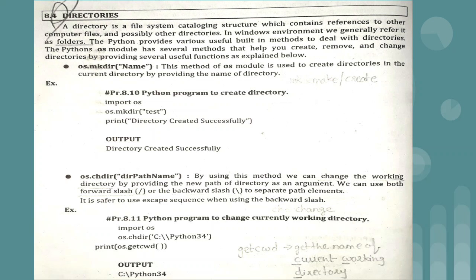So the first topic is directory. Directory means, in simple words, the folders which we are using. We have C drive, D drive, and in them we have different folders. A bin folder, for example, is nothing but a directory. A directory is a file system cataloging structure which contains references to other computer files and possibly other directories. In a Windows environment, we generally refer to it as a folder.